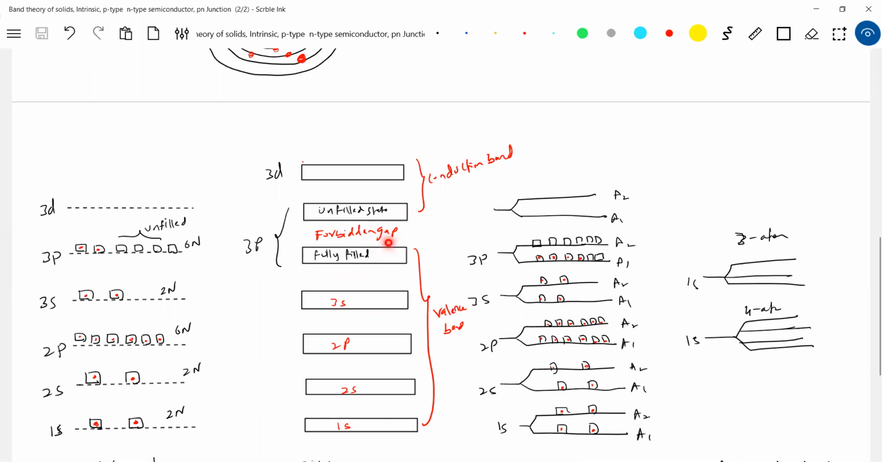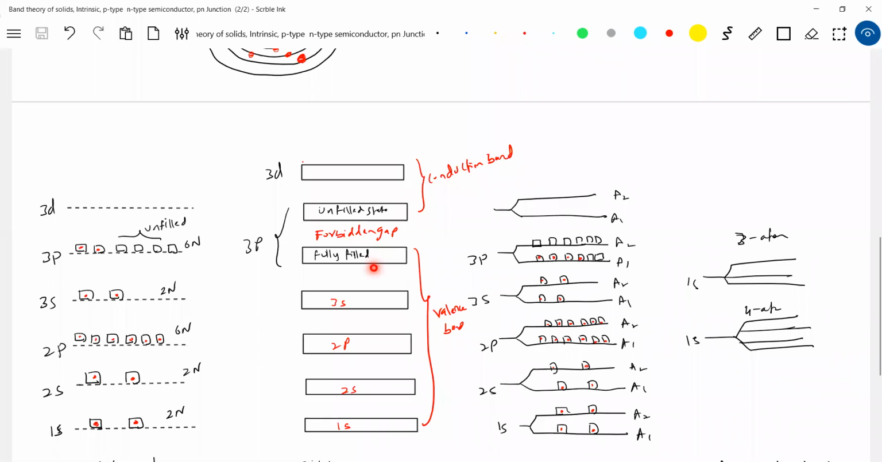So if you want to further accommodate one more electron, there is no state available. How many electrons can you accommodate here? Only 2. If I place one more, this structure will not permit. This atom will not permit. So what about the valence band now? The valence band is fully filled. It does not have any further place.